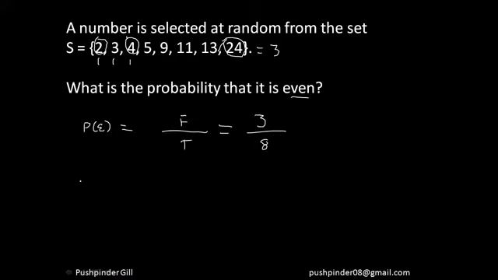Similarly, if I had to select an odd number out of this set, then it would be easier. The total number of cases is 8, and if you count 1, 2, 3, 4, 5, 5 numbers are odd. That means the probability of selecting an odd number from this set is 5 by 8. So I hope everyone is understanding here, right? It's a very simple question just to explain what probability really is.